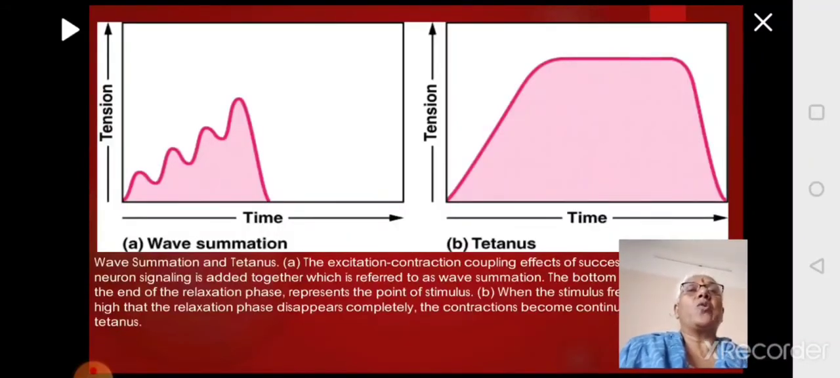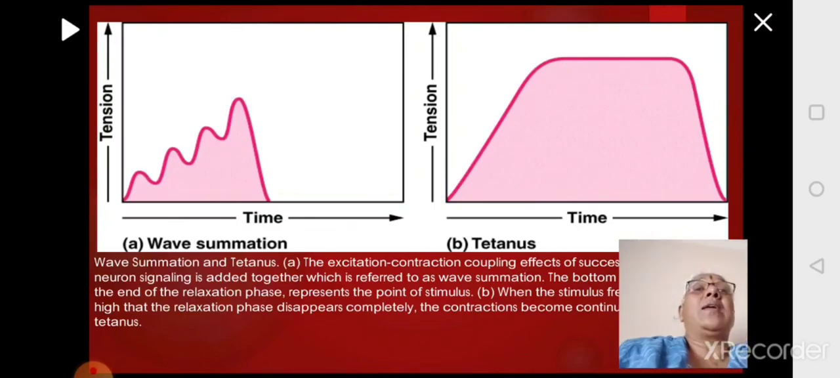So you can look at this graph here. In the first graph, there is summation. In the summation, first stimuli, second stimuli, third stimuli, fourth stimuli, you can see. But the relaxing period is getting shorter. It's not complete. They are all getting added up, bringing about incomplete tetanus or summation. It is bringing about summation.